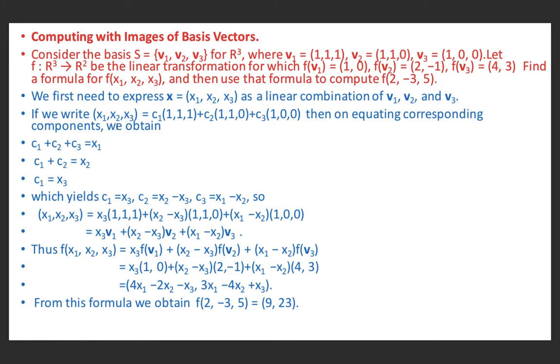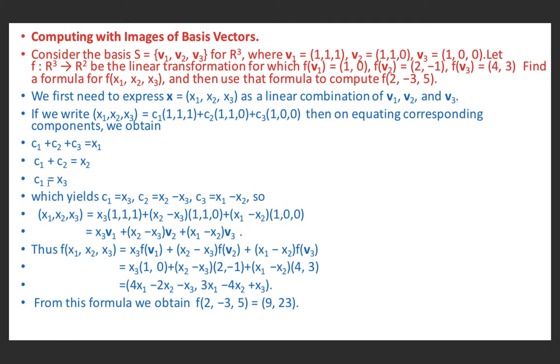For the second term, x2 is equal to c1 + c2 + 0, so c1 + c2 is equal to x2. For the third term, x3 is equal to c1 + 0 + 0, so c1 is equal to x3. If we solve these equations, we will get c1 equal to x3, c2 equal to x2 minus x3, and c3 equal to x1 minus x2.